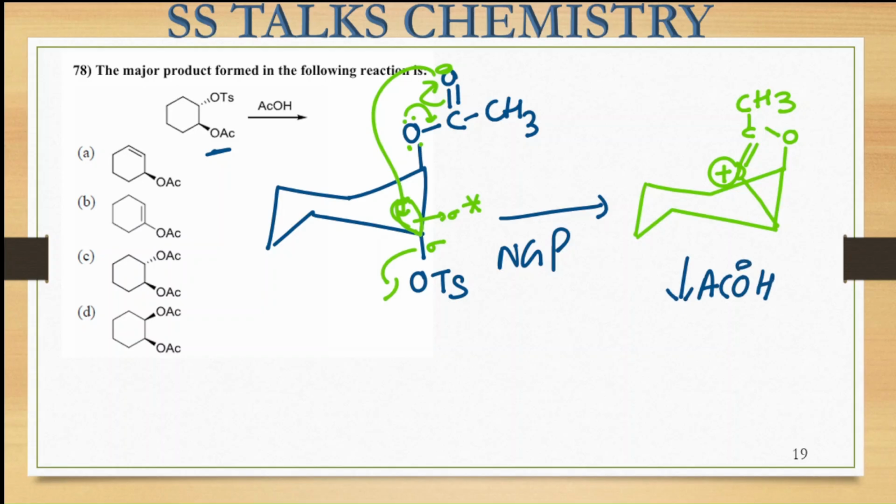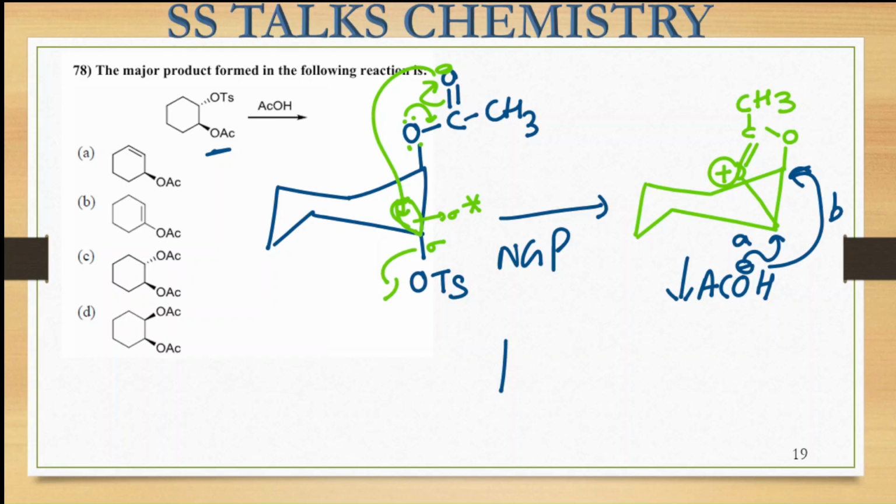Now in the next step we have added the AcOH. So that is going to attack over here. Either it can attack on this side or it can attack on the above side as well. Either of these attacks is feasible. But similar environments are present, so you will be getting similar species. So let us just do this. It is through path A and this is through path B.